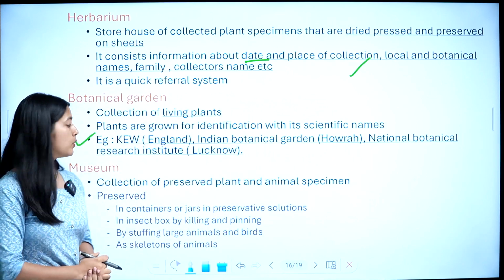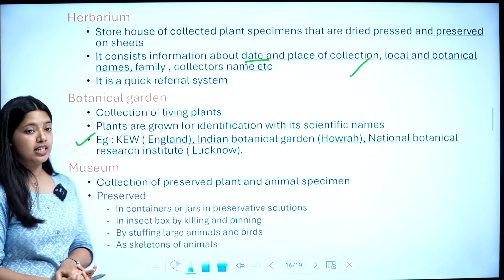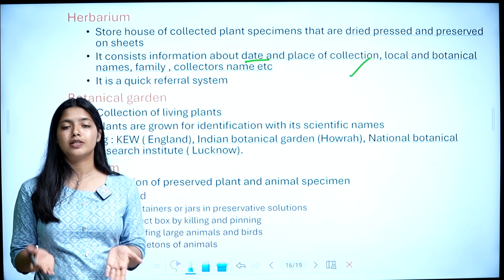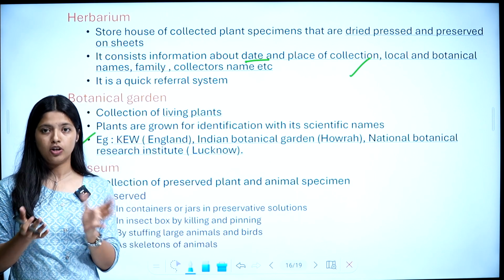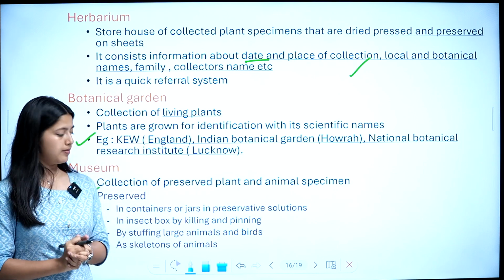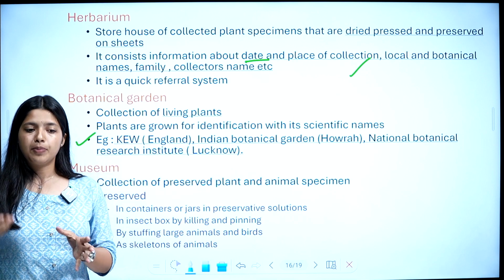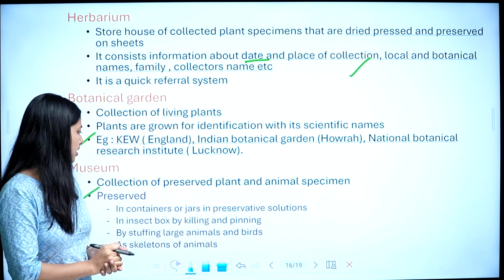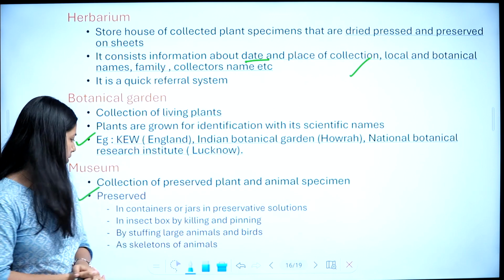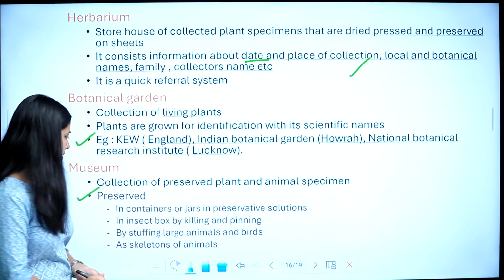Okay. Then museum, collection of preserved plant and animal specimens. Both plant and animal specimens will be preserved. Their collection is called museum. Okay. So preservation can be done in different methods. So first one is containers or jars. The jar will be taken, a preservative solution will be put in it, and in which our specimen is also kept. Okay. So in containers or jars in preservative solutions.